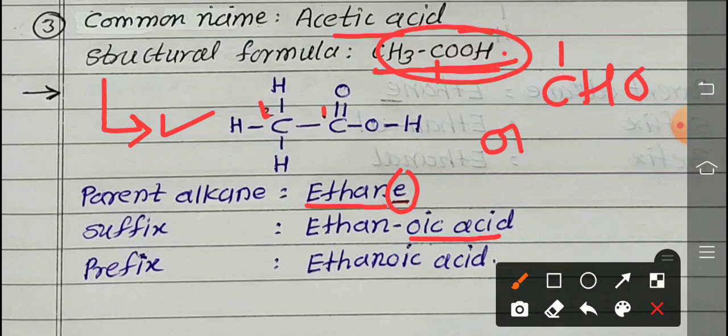As for the numbering system, the number is already 1, so no need to write that number. Ethane-1-oic acid, 1-ethanoic acid. 1 is considered like a number. So simply you write ethanoic acid as the IUPAC name.